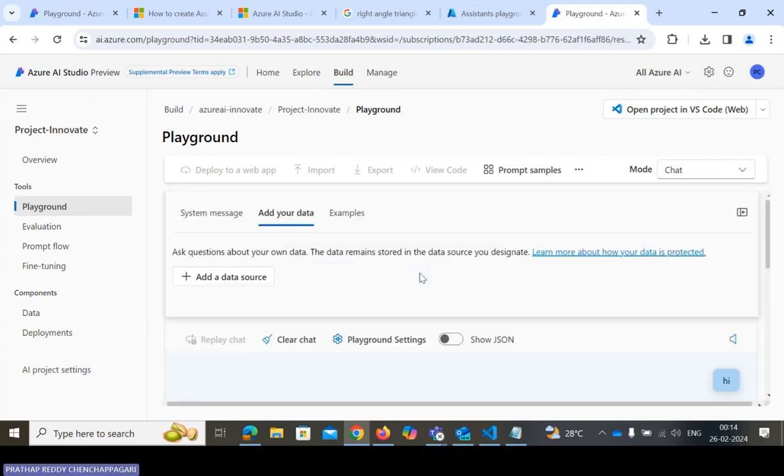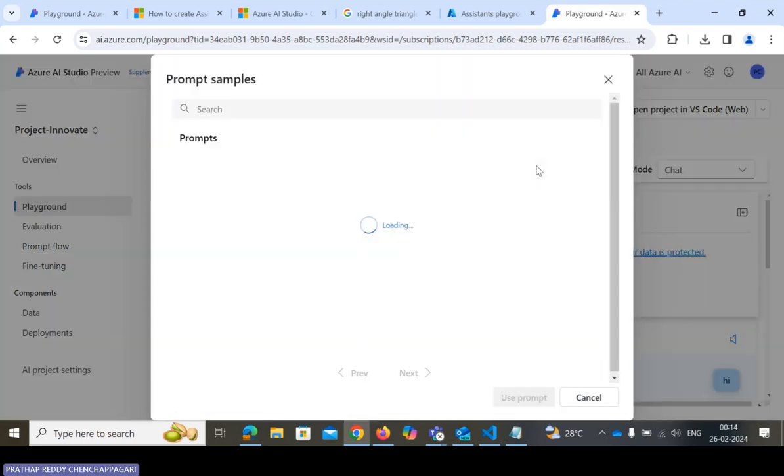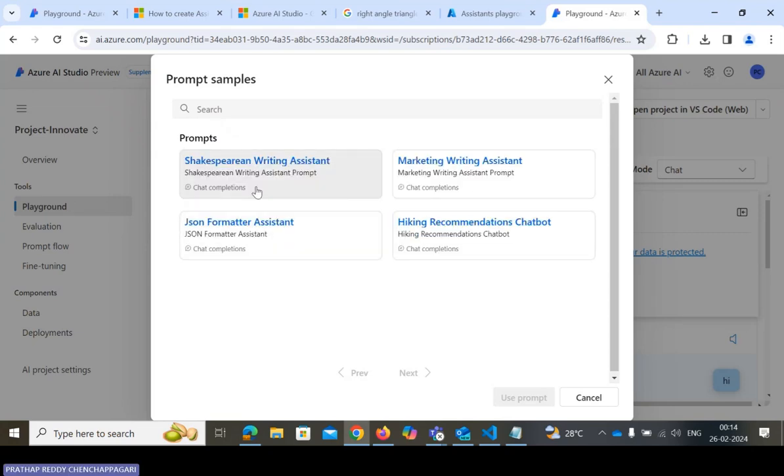I didn't get any response. Okay, prompt examples, we can see some examples. I think deployment will probably take lots of time. We have some prompt samples. Okay, I'll just use this prompt.